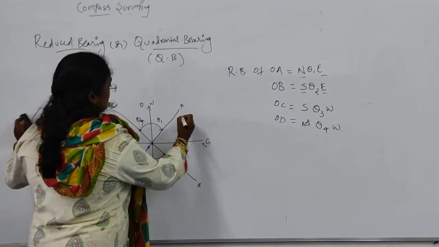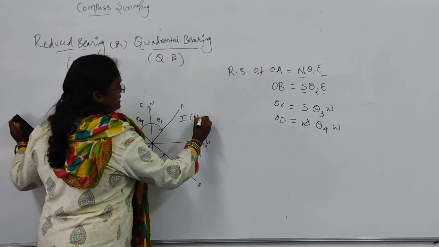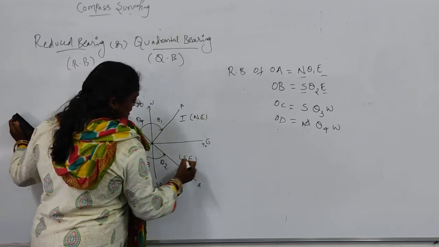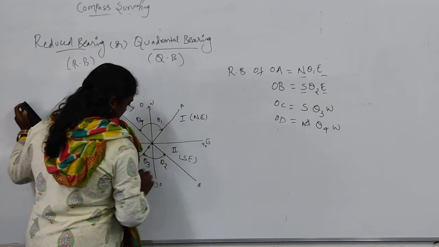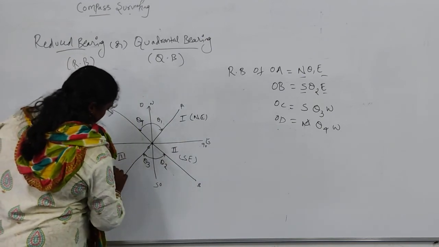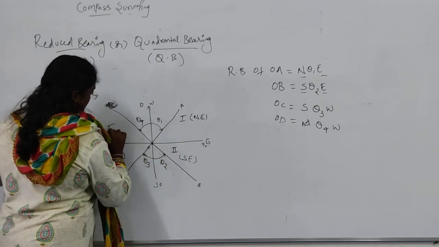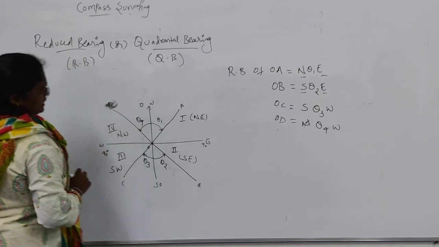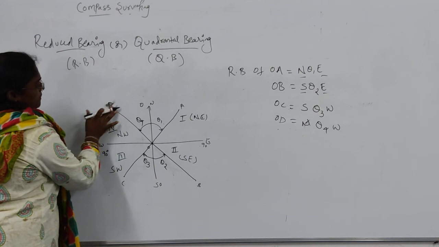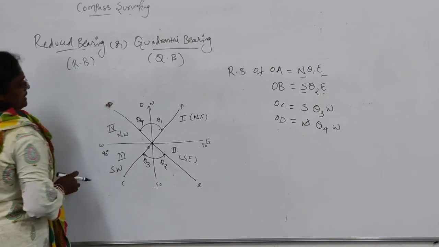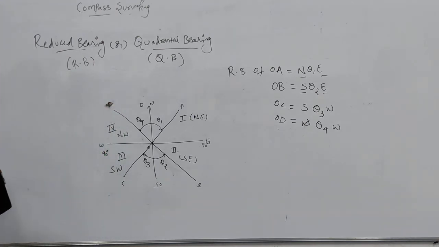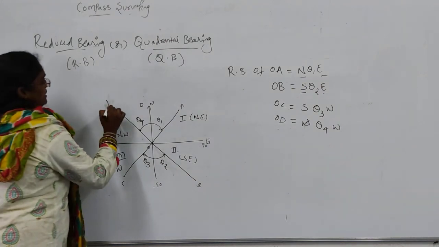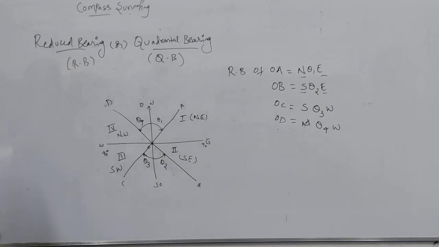So this will be your first quadrant, that is northeast. This is the second quadrant, southeast. This is your third quadrant, southwest. This is the fourth quadrant, northwest. So this is not like your mathematics. Mathematics quadrants are different from surveying quadrants. Surveying completely depends upon direction.